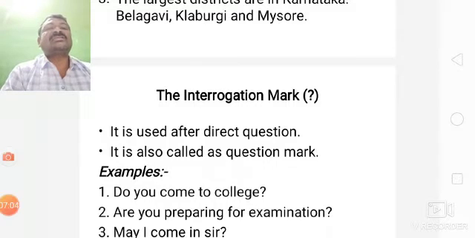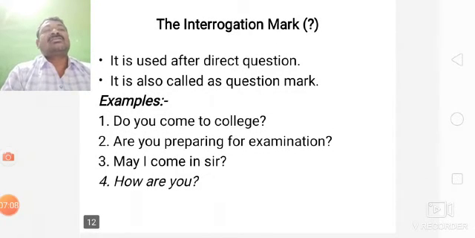The interrogation mark is used after a direct question. It is also called question mark. Do you come to college? Where are you going? What is your name? What is your father's name? When did you come? What are you doing? Which is your native place? Are you preparing for the examinations? May I come in, sir? How are you?